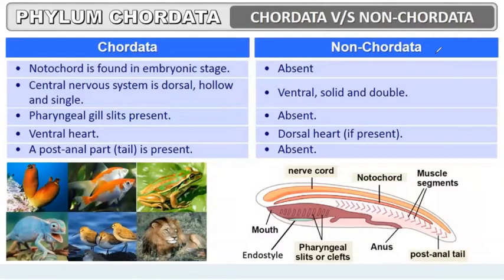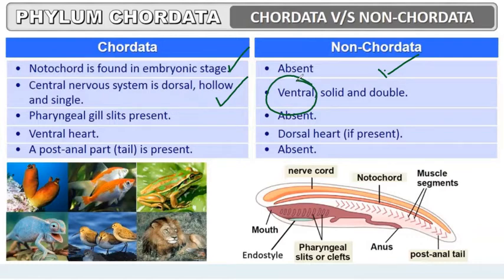Difference between phylum Chordata and non-chordata. Chordates have a notochord present in the embryonic stage, whereas in non-chordates the notochord is absent. The central nervous system is dorsal and hollow in chordates, whereas in non-chordates the nervous system is located towards the ventral side instead of the dorsal, and is usually solid, not hollow, and double.